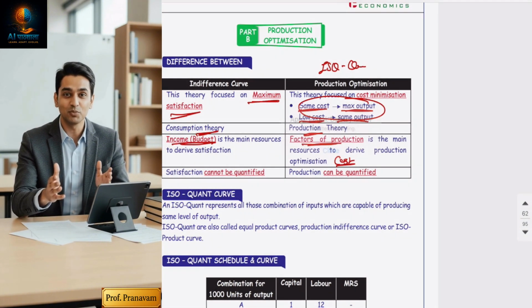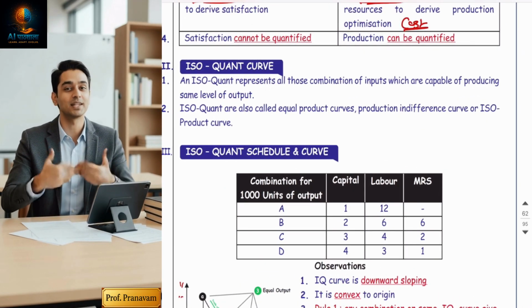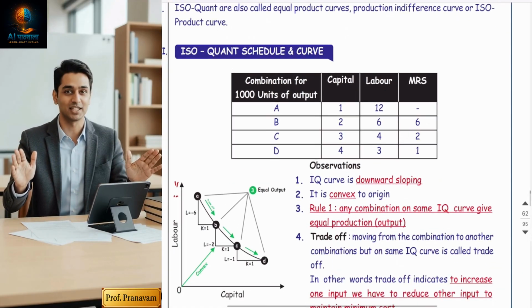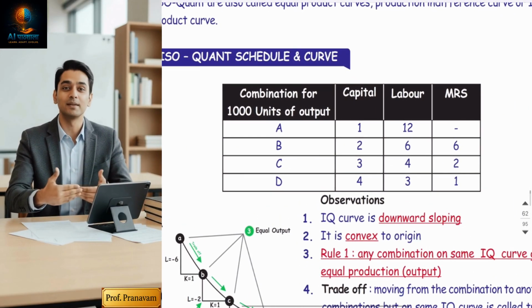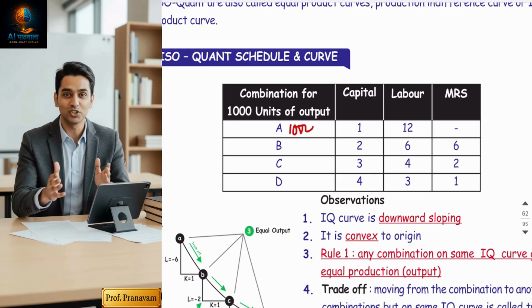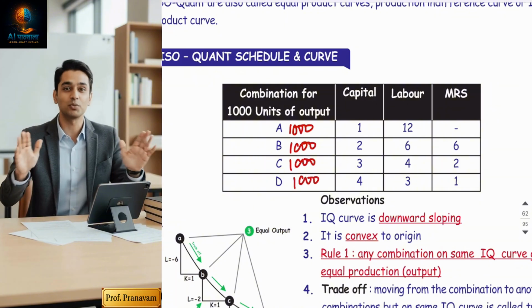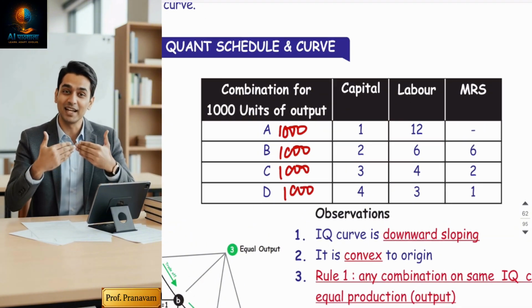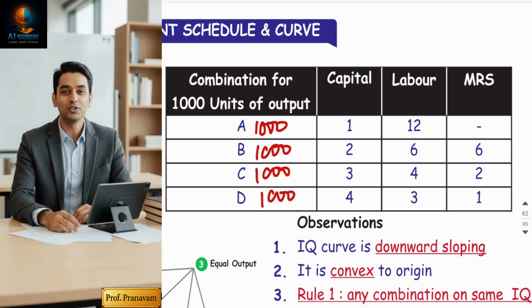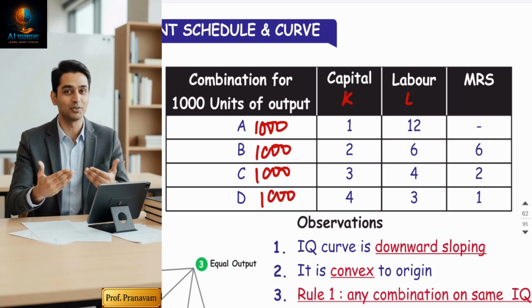Okay. Now, the isoquant curve. Isoquant curve is also called indifference curve. How is this table made? For example, you want to produce 1,000 chocolates. You got an order of 1,000 chocolates. Now, to produce these chocolates, businessmen need two factors. One is capital, plant and machinery. Another one is labor.